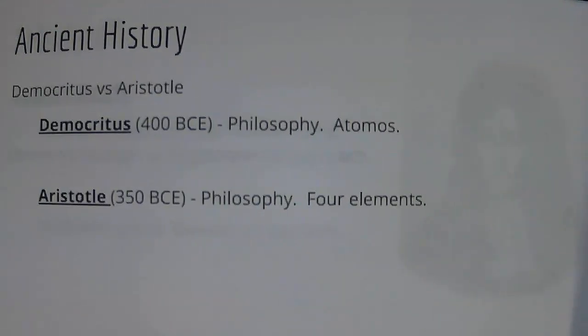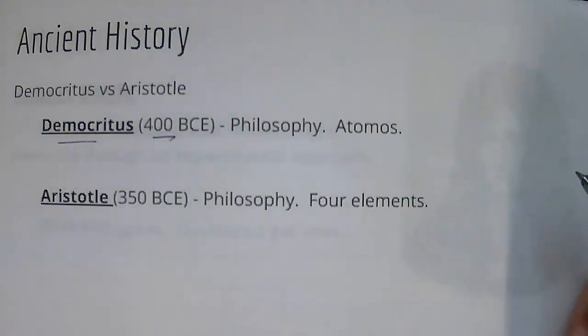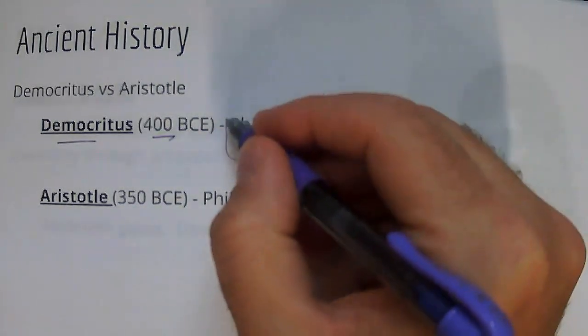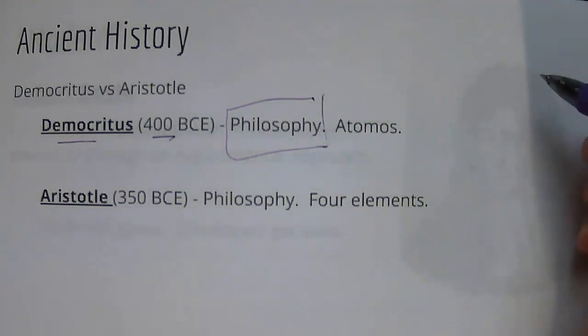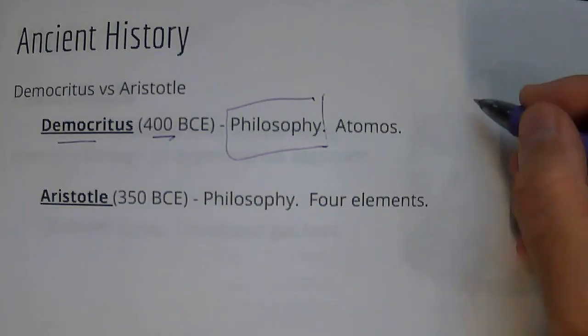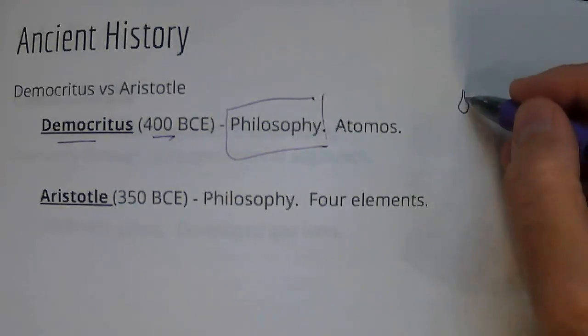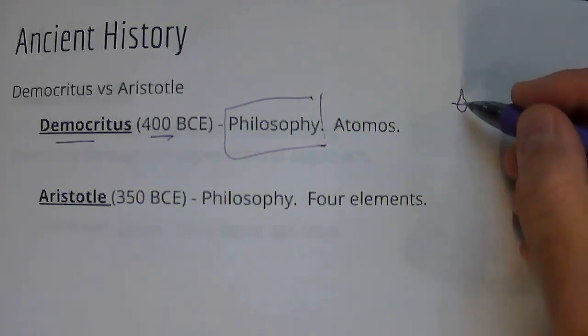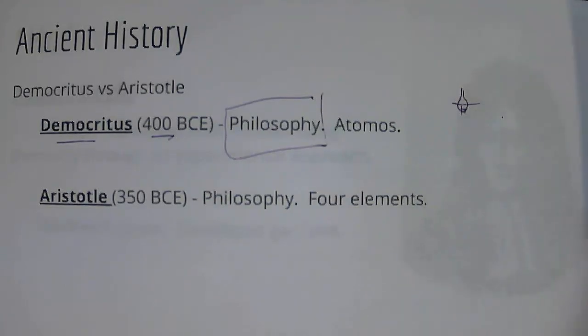Chemistry actually began back in ancient Greece, is where it's kind of credited for its beginning. And so there was this guy named Democritus who was around 400 BCE, and he was a philosopher. Okay, and so this philosopher, he came up with a thought experiment, and he said if we have drops of water, and those drops of water are cut in half, and then we take it and cut in half again, and again and again and again, and eventually we're going to get down to a part of water that can't be